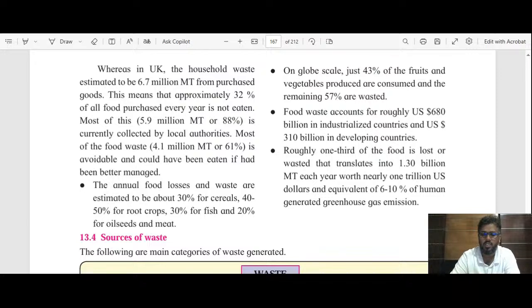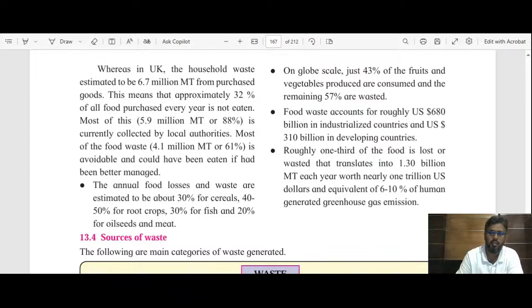Here crop wise detail is given, or data is given. 30% for cereals, 40 to 50% for root crops, then 30% for fishes, and 20% for oil seeds and meat. This is the data according to the type of food crop which we are producing.